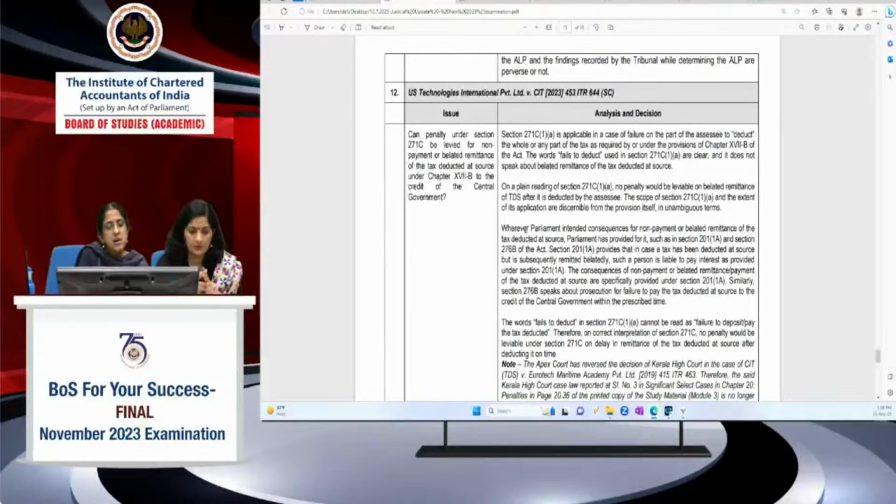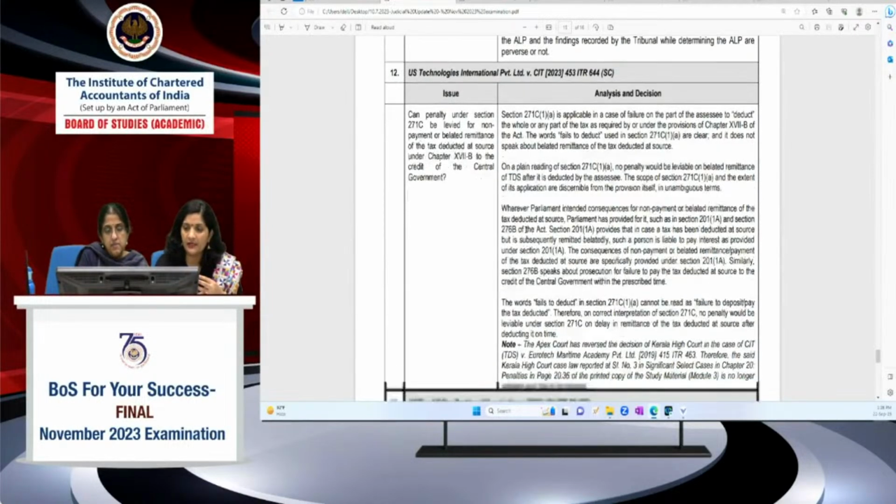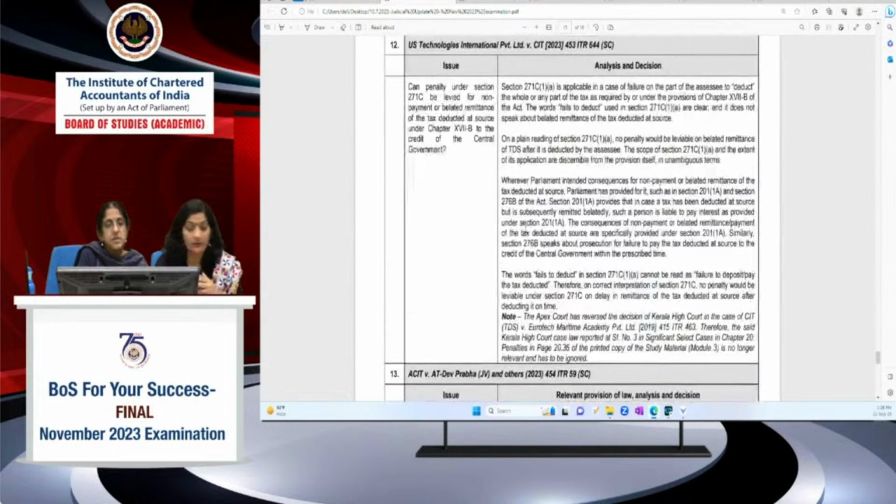Here the Supreme Court is deciding for the penalty only. For penalty, they are saying that penalty will not be attracted for failure to pay the deposit, right? But they are not talking about the prosecution. They are saying that where prosecution applies, clearly, when is prosecution applied? When they fail to deposit the sum.